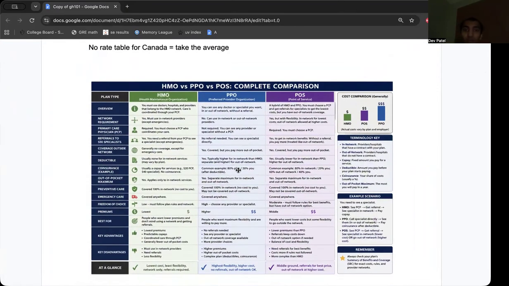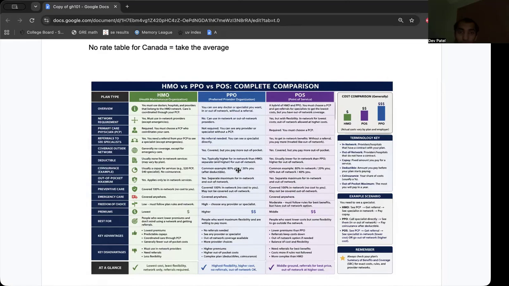We know HMO, PPO, POS. We know HMO. We have must-use doctors, hospitals, providers that are in network. We have a PCP who coordinates care. We have a referral from the PCP to go to a specialist. No coverage outside. Low premiums, low cost sharing. Must follow plan rules and network. Very, very coordinated. Very strict in regards to what type of providers and doctors you can use.